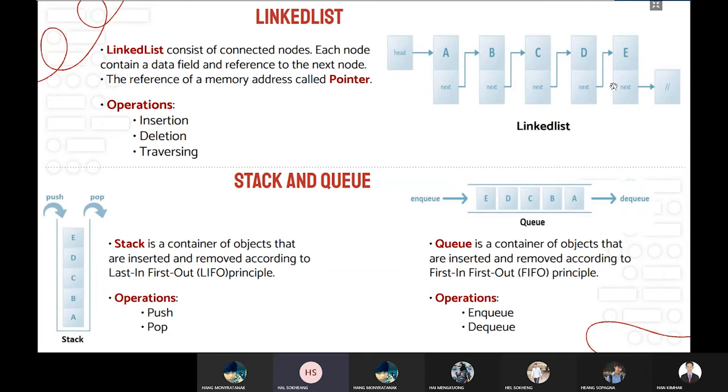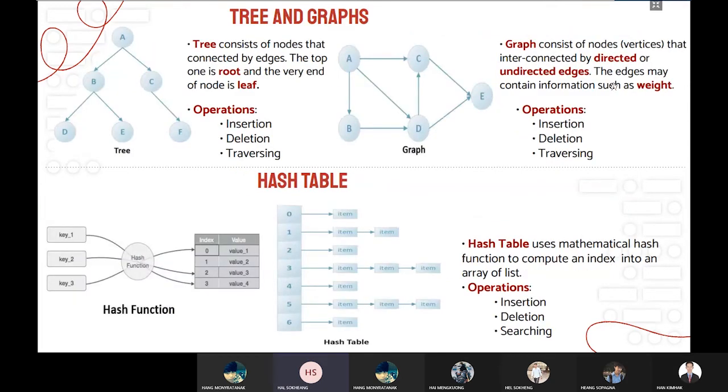Okay. Next one is the trees. Trees can link to more nodes. As you can see, the data A is linked to B and C, and B and C have D and F. That means B has two elements, and the line connection between B and D is called an edge. And the operations of the trees are insertion, deletion, and traversing.